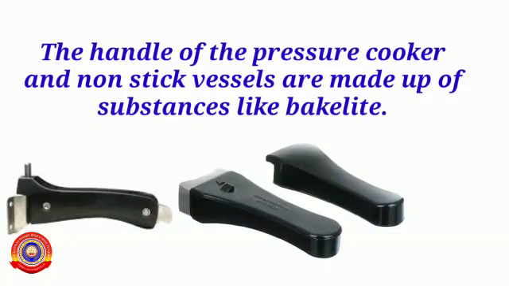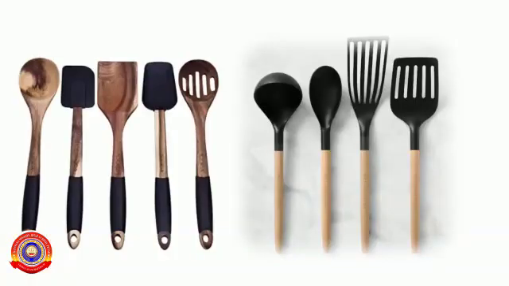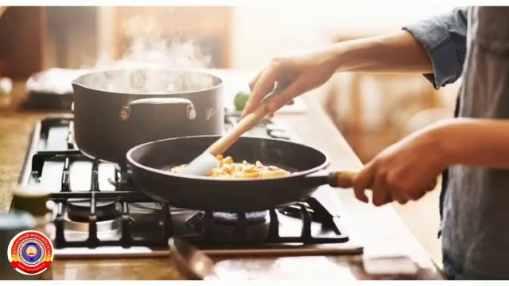The handle of the pressure cooker and non-stick vessels are made up of substances like bakelite. Can you explain the reason? Yes, bakelite is a poor conductor of heat. So the heat from the pressure cooker does not reach the hand through conduction. Handles of most utensils are made up of wood or plastics. Even when utensils are hot, we can hold the handle with bare hands and remove the utensil from the flame.